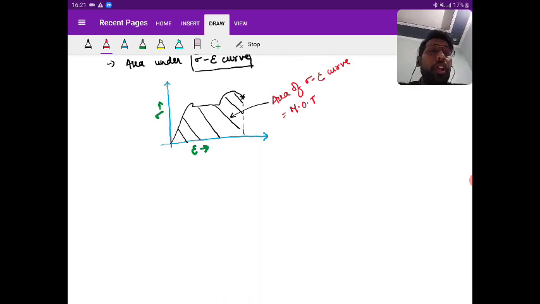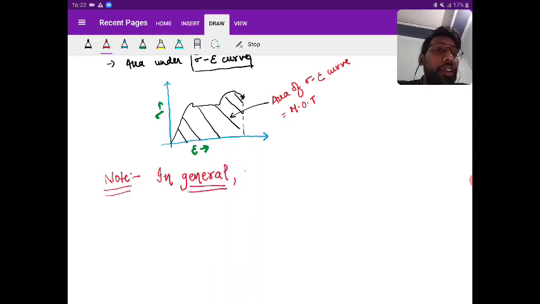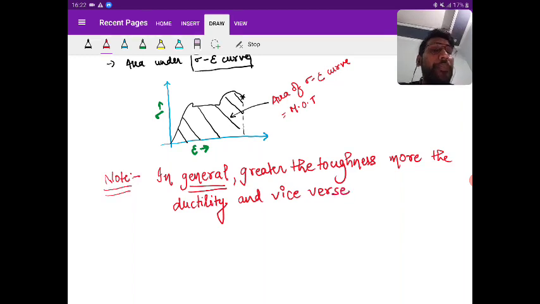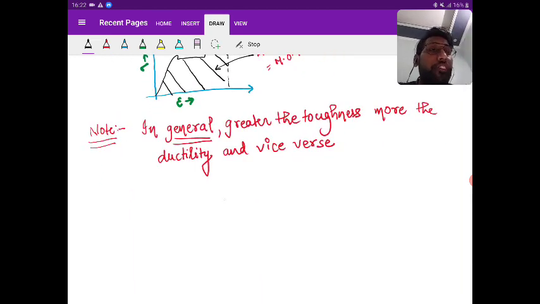Okay, now one important note that you should understand. In general, greater the toughness, more the ductility, and vice versa. I hope you know the meaning of vice versa, right? So what do you mean by this? Greater the toughness, more the ductility.